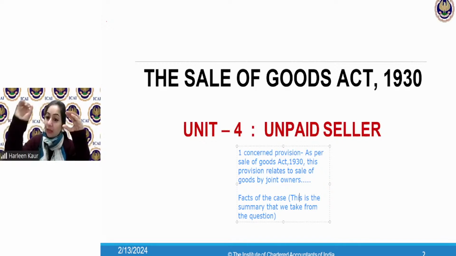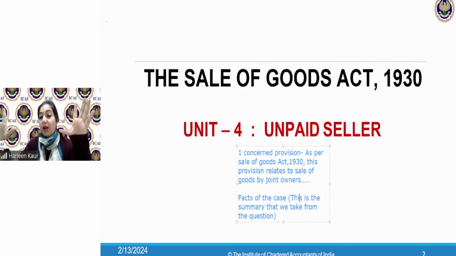So when you make a summary, you say these are the facts which have been given. These are the joint owners and one of them has sold. Now we have to discuss this case. Very briefly, you have to write. Don't replicate the question. Here is where you do wrong things. You are asking me now why you don't get marks. That is the problematic thing. So you have to write it down very, very briefly.